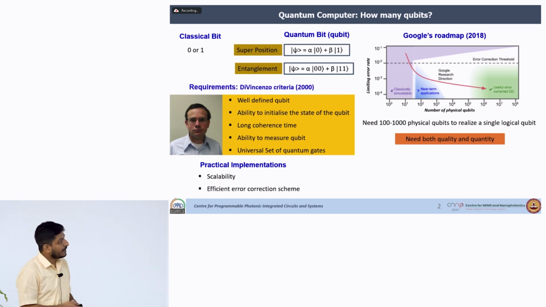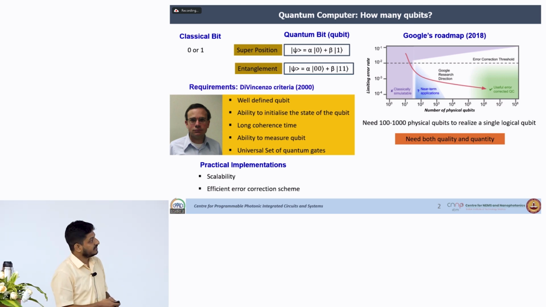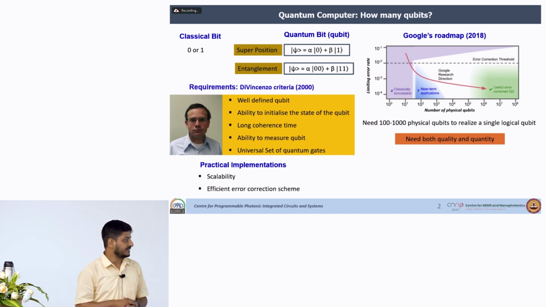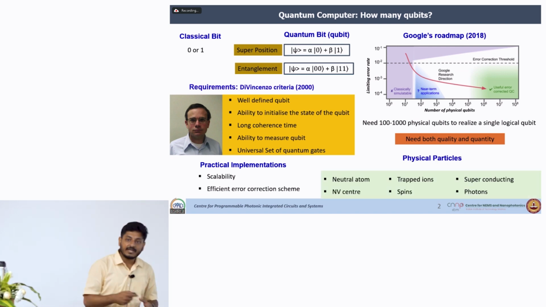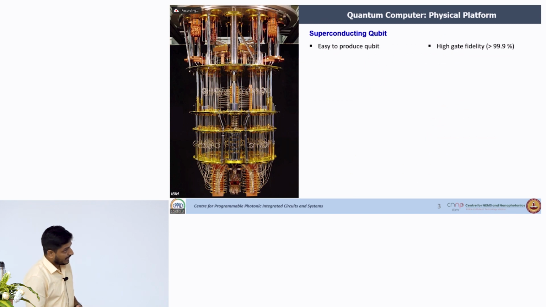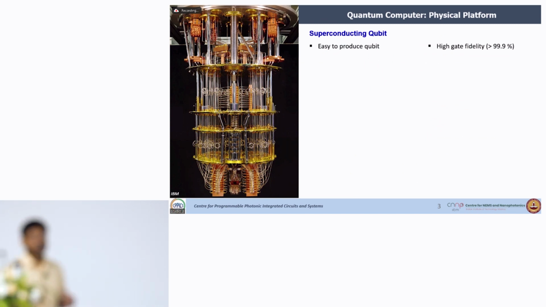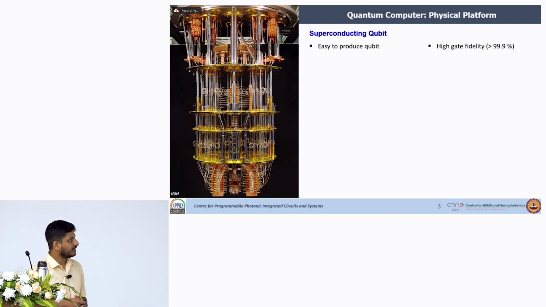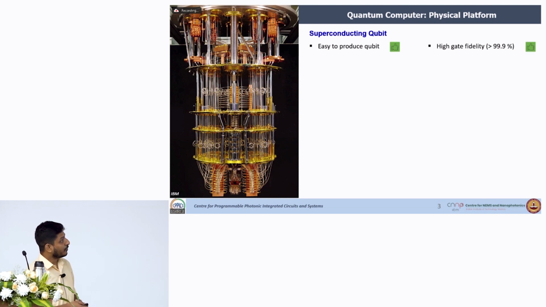Now at the present moment, people are transitioning from the classically simulatable towards near term applications, and they are showing some quantum supremacy as of now. There are many physical particles whose properties can be leveraged to do quantum computation. At the present moment, superconducting based qubits are leading the race